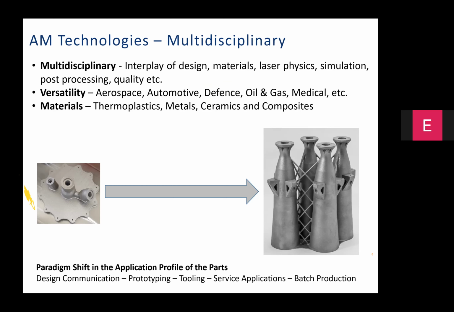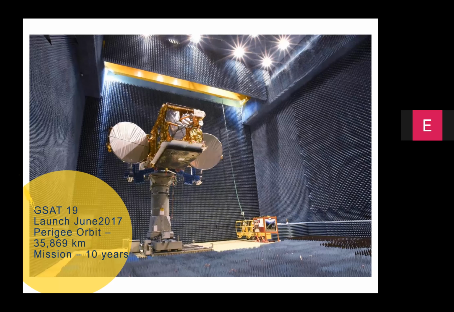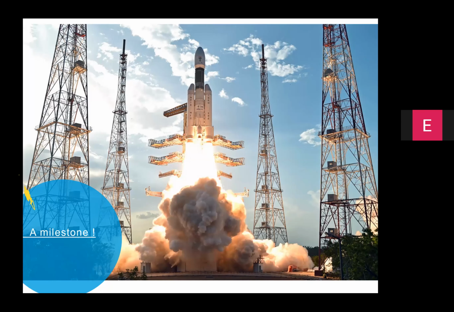So as mentioned briefly, we have had an occasion to work very closely with the team of ISRO and to develop an important part called feed cluster for the communication satellite GSAT 19. And this was put into orbit in the month of June 2017.